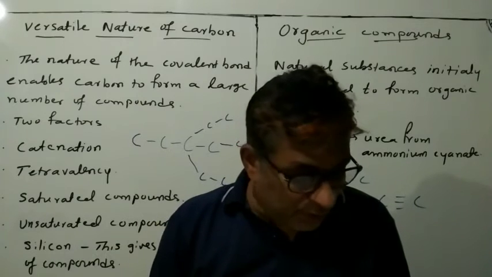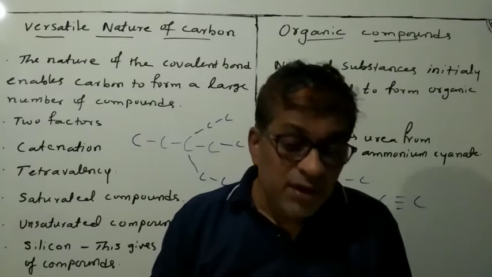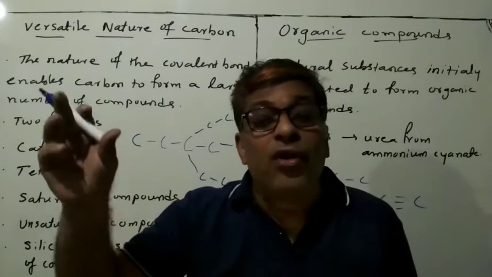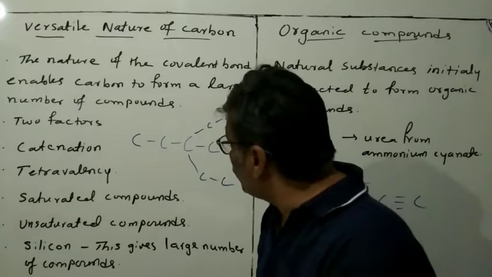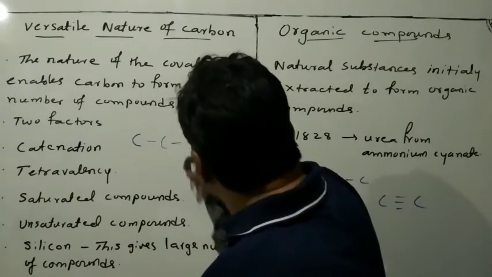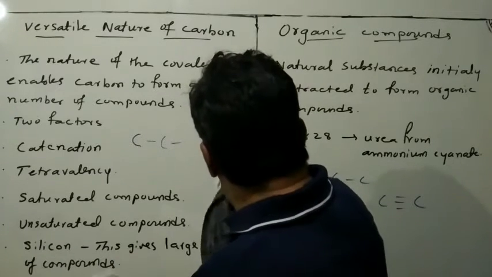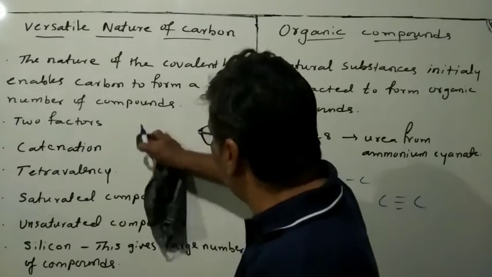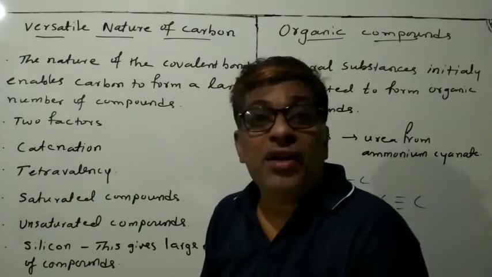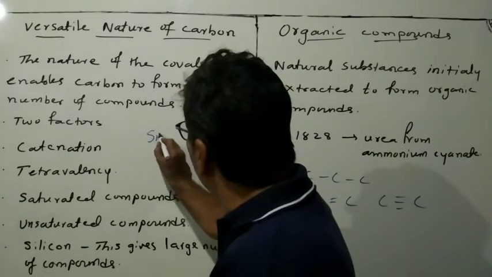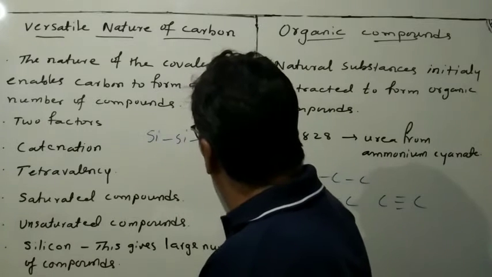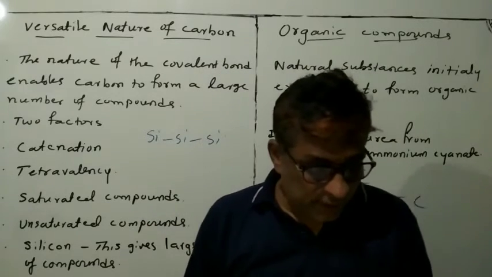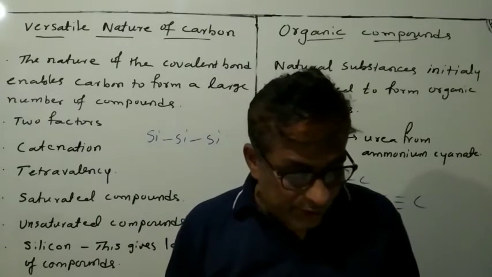Silicon forms compounds with hydrogen which have chains of up to 7 or 8 atoms. See, no other element but only silicon gives such a large number of compounds, up to 7 or 8 atoms.